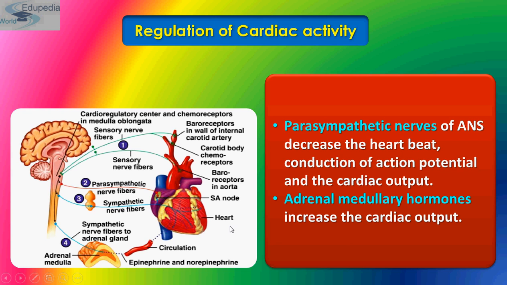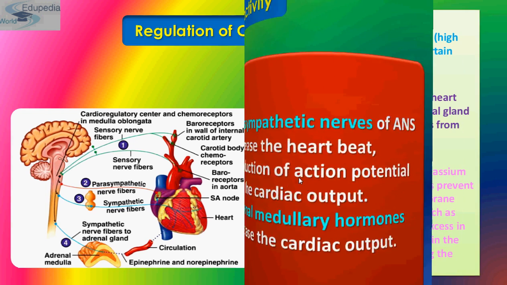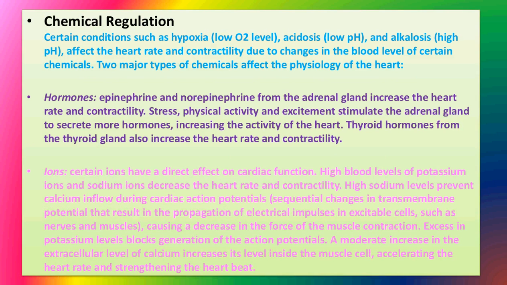Parasympathetic nerves of the ANS decrease the heartbeat, the conduction of the action potential and the cardiac output, and adrenal medullary hormones increase the cardiac output. Now let's study about its chemical regulation.